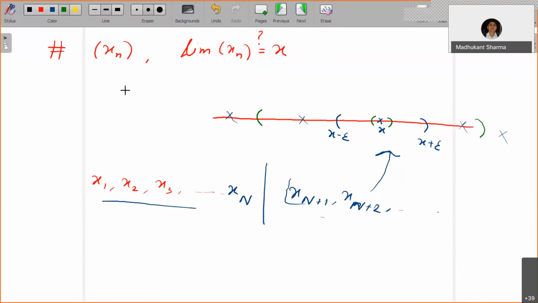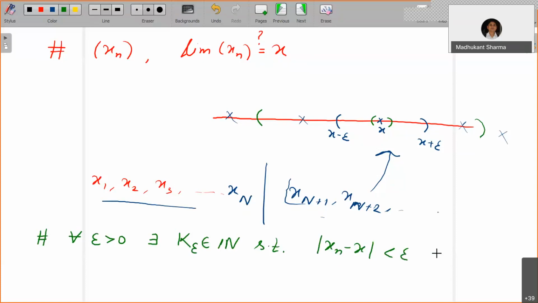Now if I want to define it mathematically, it says that for every epsilon bigger than 0, there exists a natural number, which we denote by k, which certainly depends on epsilon, such that mod of xn minus x is less than epsilon for all n greater than or equal to k epsilon.